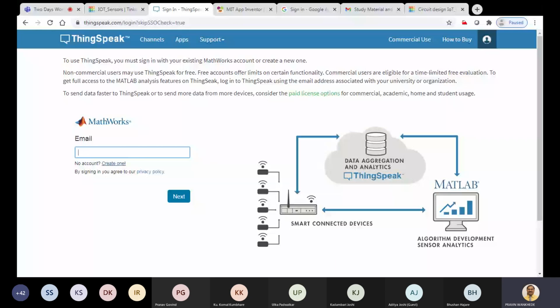Okay, and once you create your account on MathWorks, try to log in. So let me create it. I request all of you who are working after me, please create your own account so that we'll check the complete data and the complete flow.